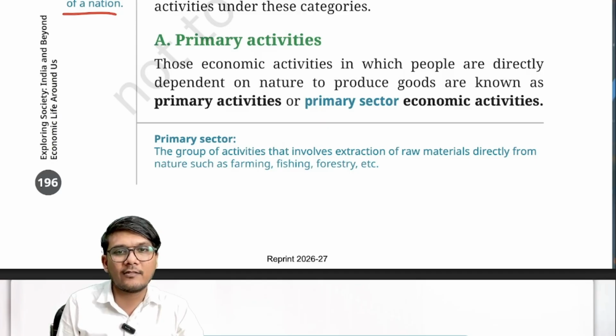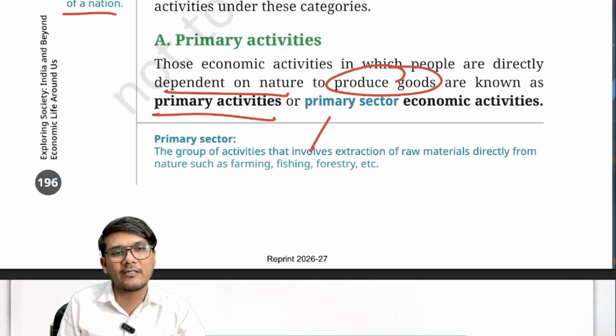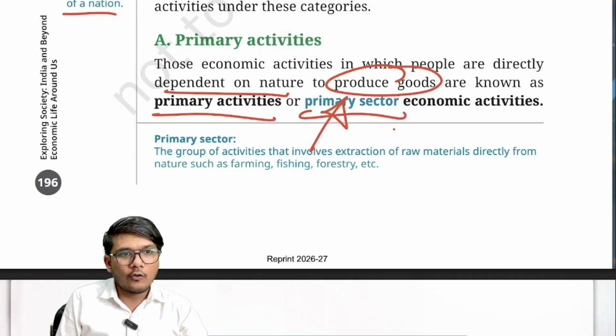Those economic activities in which people are directly dependent on nature to produce goods are known as primary activities, and these activities are grouped in a sector known as the primary economic sector. So this is the definition of the primary sector.